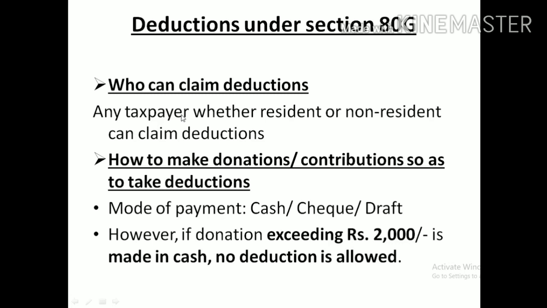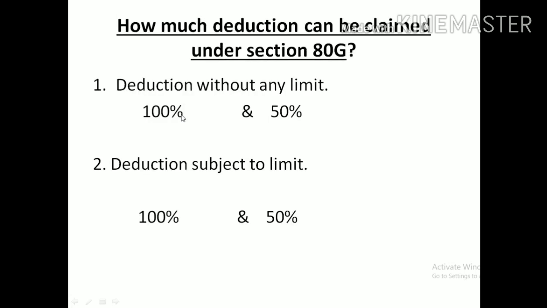Okay, next, moving on to how much amount can be claimed under 80G. How much amount you donated, and how much we can take as a deduction under section 80G.